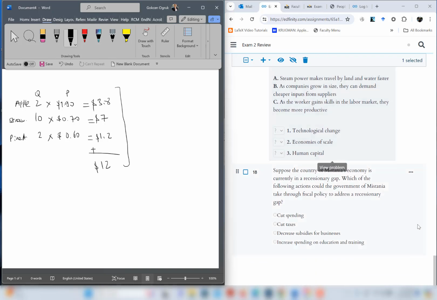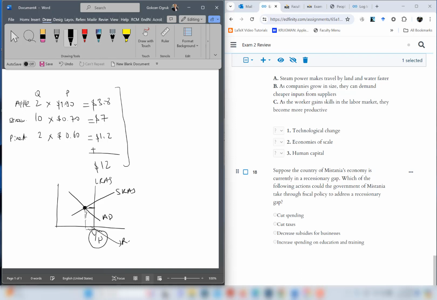Question number 18. Suppose the country of Mistania's economy is currently in a recessionary gap. Which of the following actions could the government of Mistania take through fiscal policy to address a recessionary gap? If you have a recessionary gap, referring to our class lectures, let's say your short-run aggregate supply curve and AD intersect at a point, that means this equilibrium output is lower than the long-run aggregate supply and potential GDP. So this gap between what is sold and bought in the economy and what the economy can produce, which is YP, creates a recessionary gap.